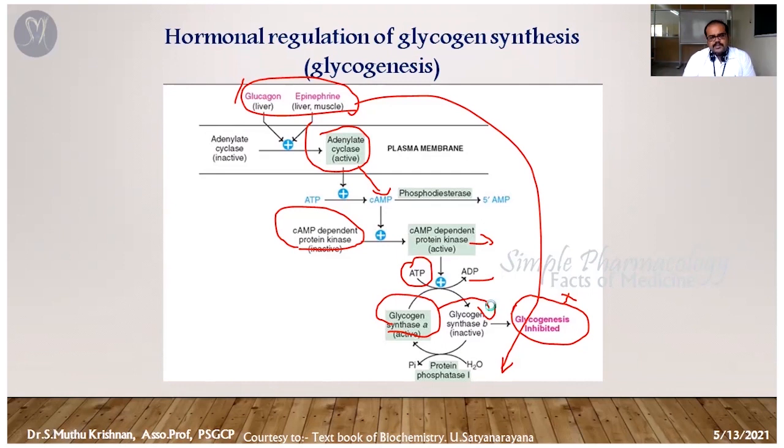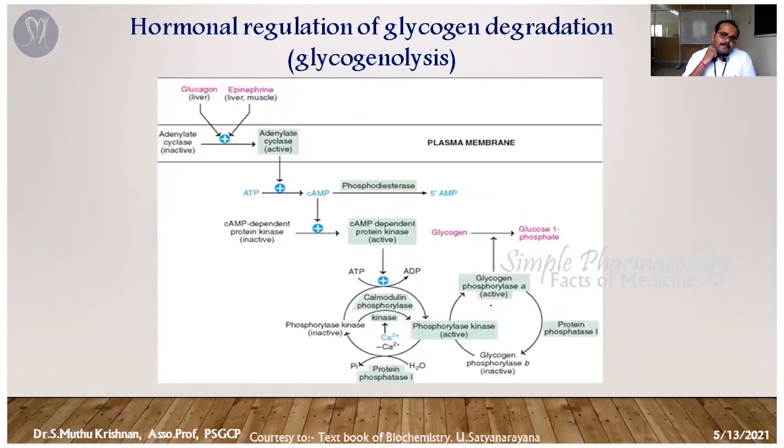In the same thing, you can see here the same hormonal regulations. It's going to act on different pathways. The first one is it's going to inhibit the glycogenesis. The second one is it's going to promote the breakdown of glycogen into glucose 6-phosphate. I already said in the last slide itself, the glucagon and adrenaline, at the end point, are going to increase the blood glucose level. So what are the different possible ways?